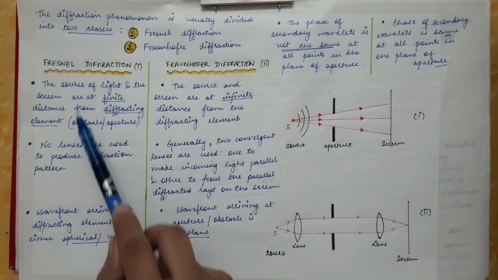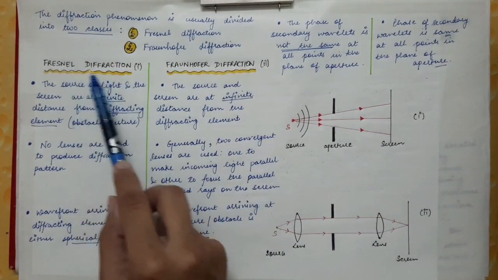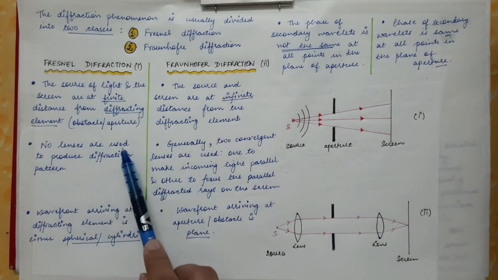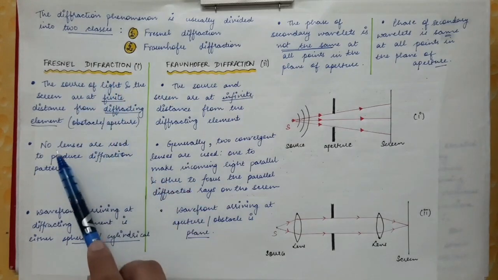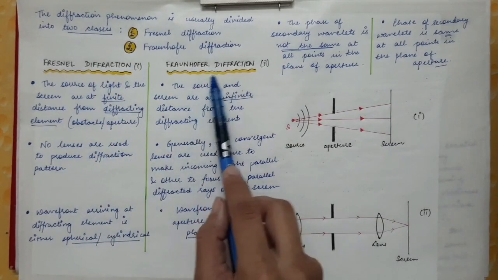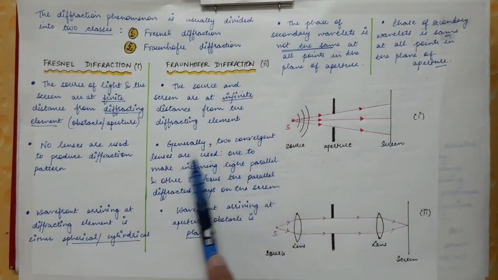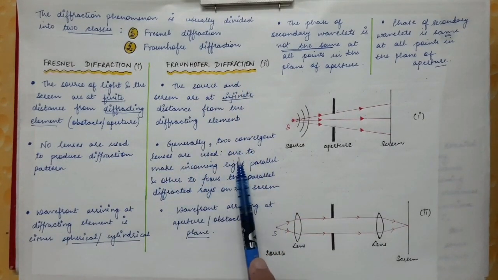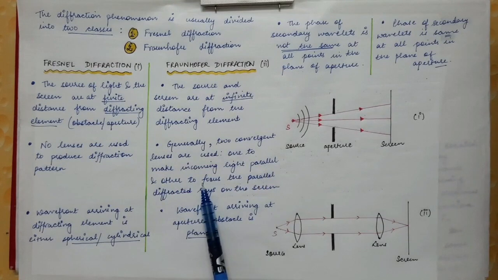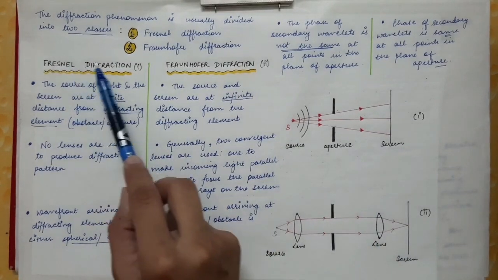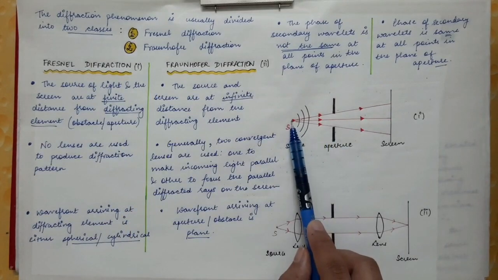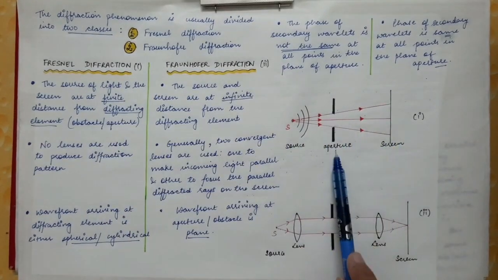Now the second difference. In Fresnel diffraction, no lenses are used to produce the diffraction pattern. Whereas in Fraunhofer diffraction, generally two convergent lenses are used. One lens is used to make the incoming light parallel, and the other is used to focus the parallel diffracted rays on the screen. The first figure shown over here is the case of Fresnel diffraction. As you can see, we have a source, a screen, and an aperture.